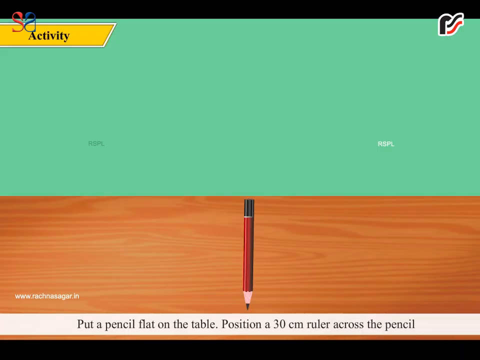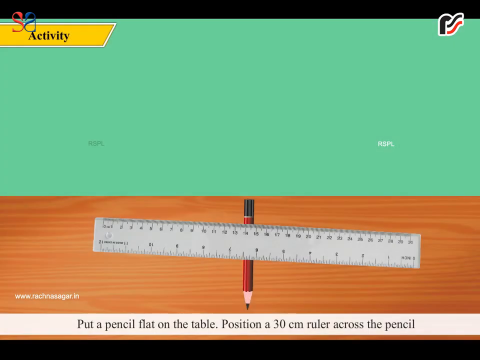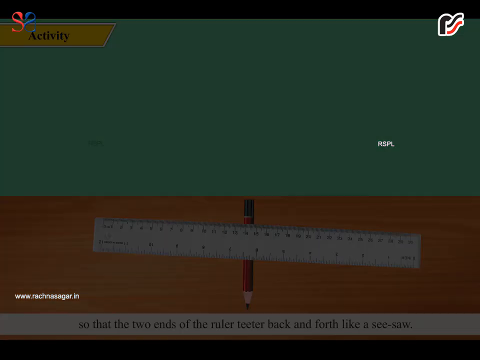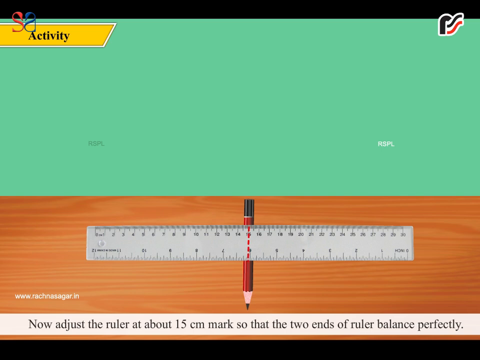Activity. Put a pencil flat on the table. Position a 30 centimeter ruler across the pencil so that the two ends of the ruler teeter back and forth like a seesaw. Now adjust the ruler at about the 15 centimeter mark so that the two ends of the ruler balance